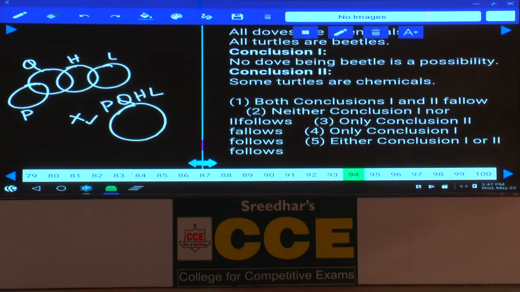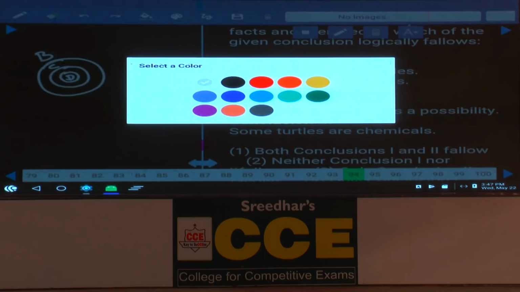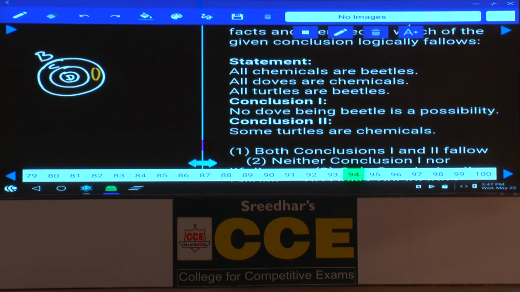Then coming to question number 94. Now in this 94, all chemicals are beetles. All doves are chemicals. These are doves which are chemicals. All doves are chemicals. All chemicals are beetles. All turtles are beetles. All turtles are beetles means where should we write this one? Now these are turtles which are beetles. All turtles are beetles. Done?